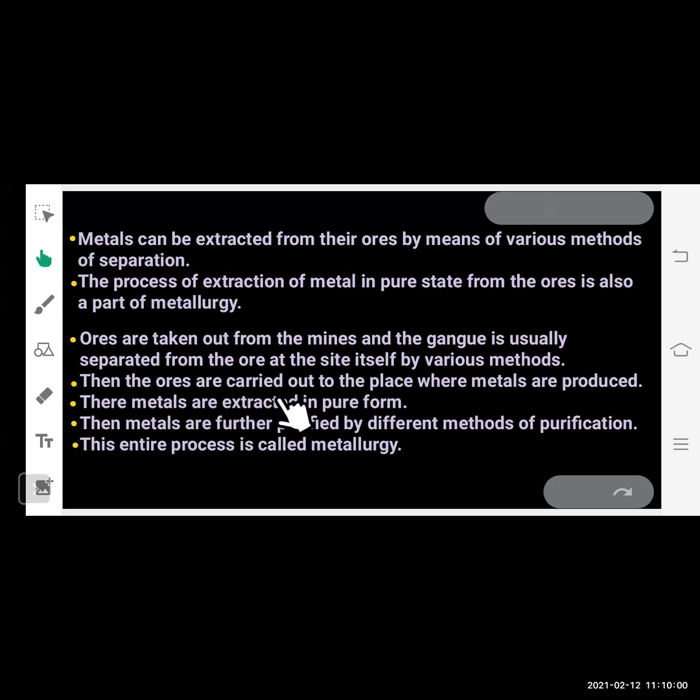Then the ores are carried to the place where metals are produced. There the metals are extracted in pure form. Then metals are further purified by different methods of purification. This entire process is called metallurgy.